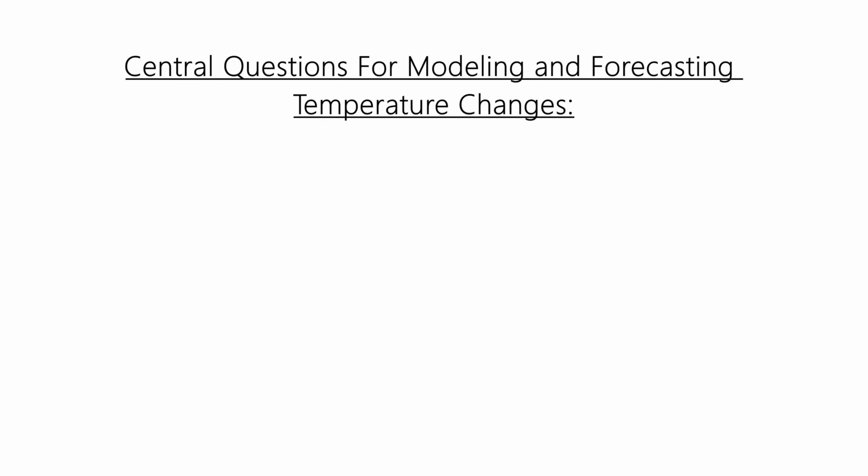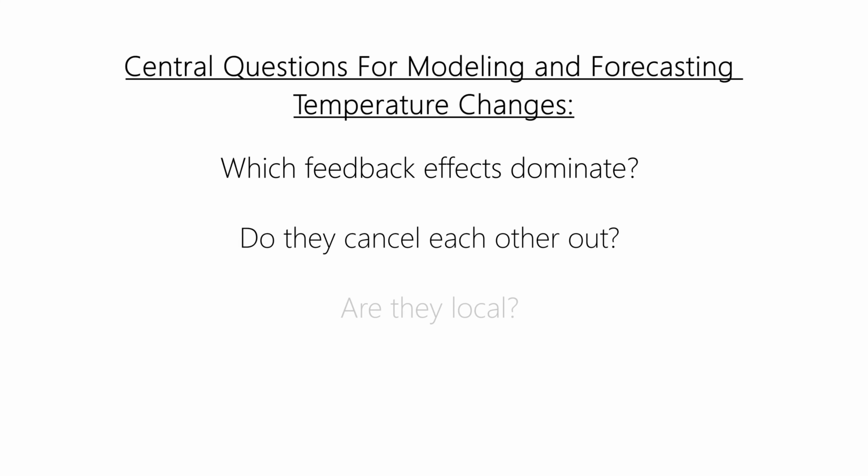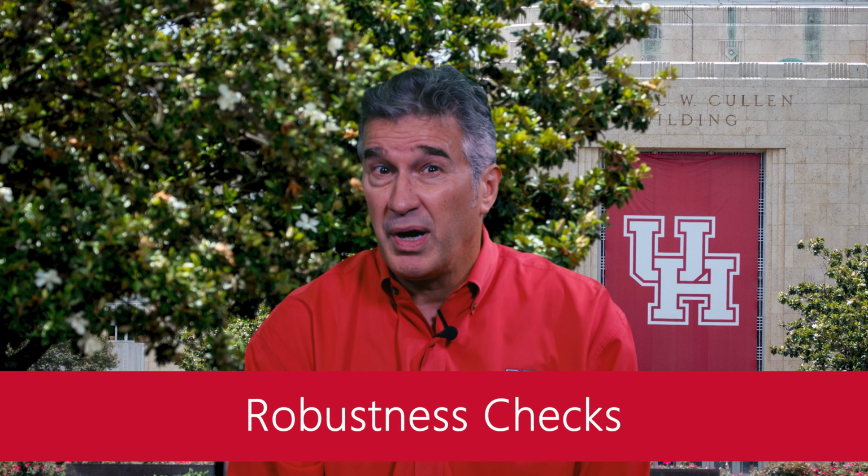On the other hand, there are also negative feedback effects as well. Clouds and water vapor, for example, work to reduce temperature. They cool. The issue then is which feedback effects dominate. Do they cancel each other out? Are they local? Are they global? Such questions are central to how we model and forecast temperature changes. These effects are also linked to determining how much temperature change is due to human factors and how much is due to natural factors.